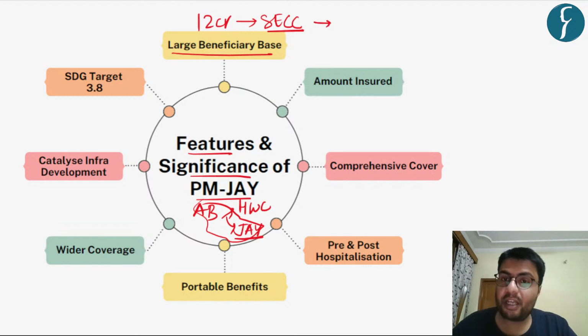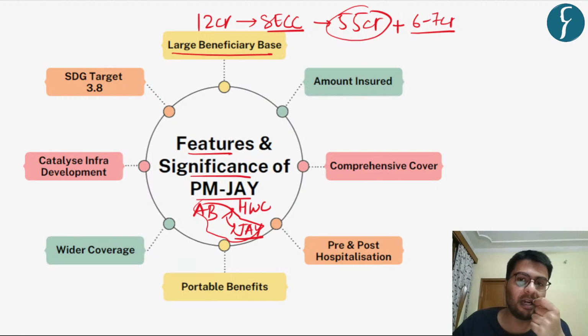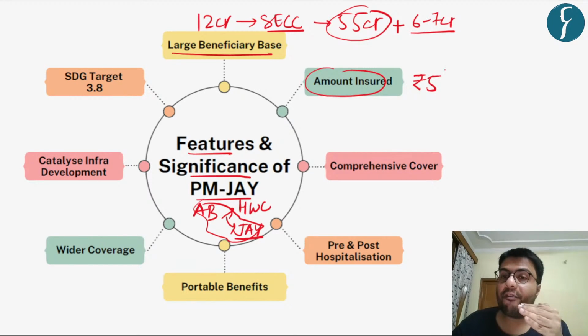And the beneficiaries, sum total, are expected to cover at least 55 crore Indian people. Now, this beneficiary base has been expanded yesterday, and it will further include 6 to 7 crore more senior citizens in the country.